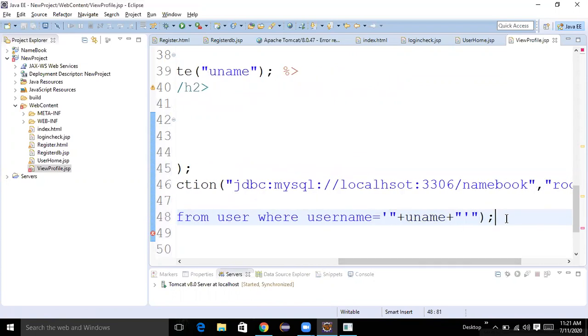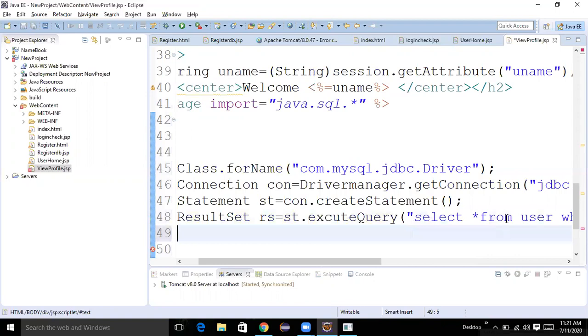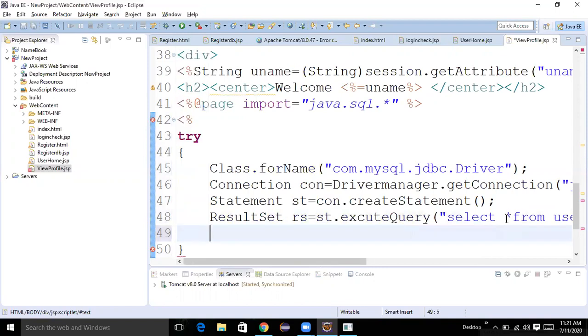So fine. Here next we need to use, how many columns are available we don't know. So for that purpose, while loop. Before that one, we need the data in a table. So I want to create one table.